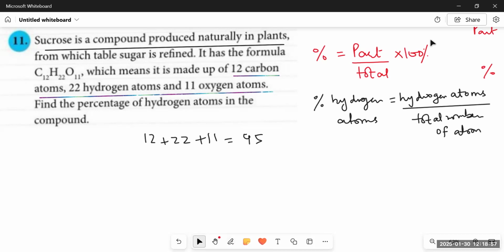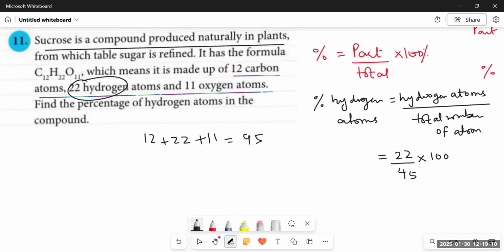Now what will we do? We will simply divide the number of hydrogen atoms. How many hydrogen atoms are there? 22. So we will divide 22 by 45 and multiply it by 100%. Simple. Okay, so how to do it?